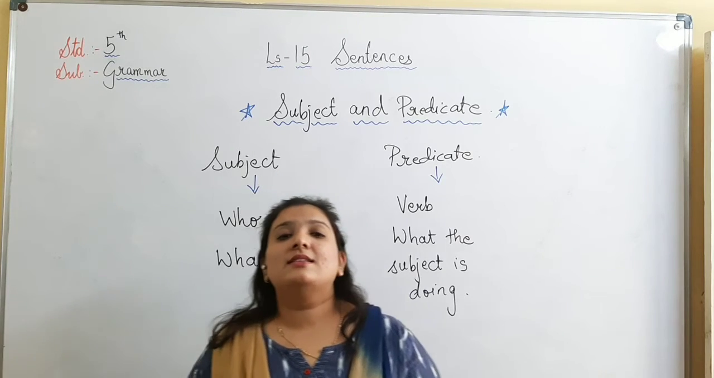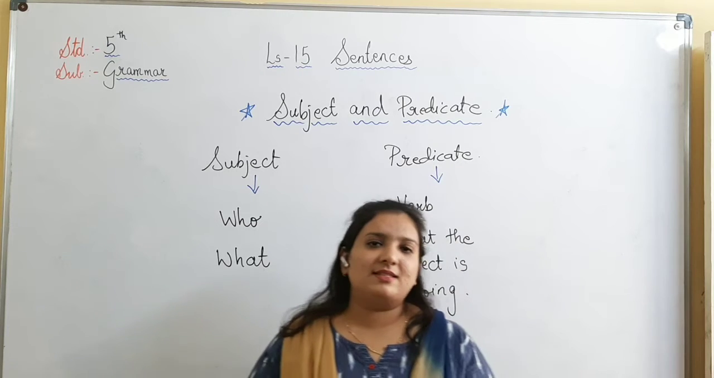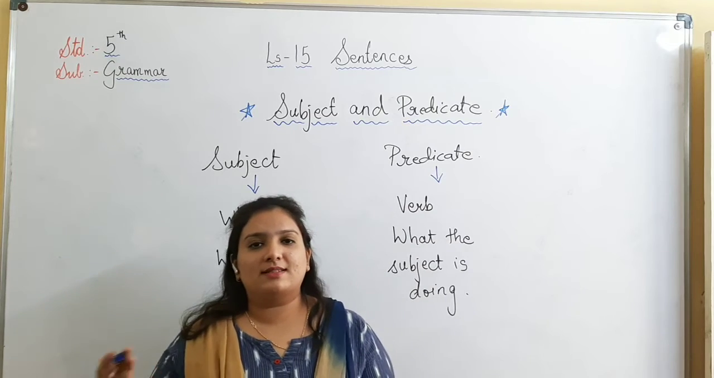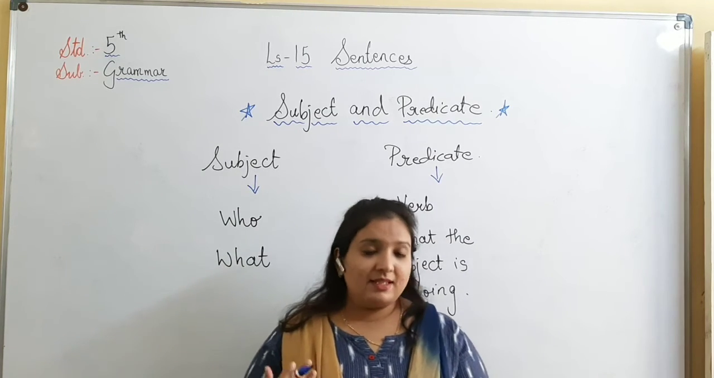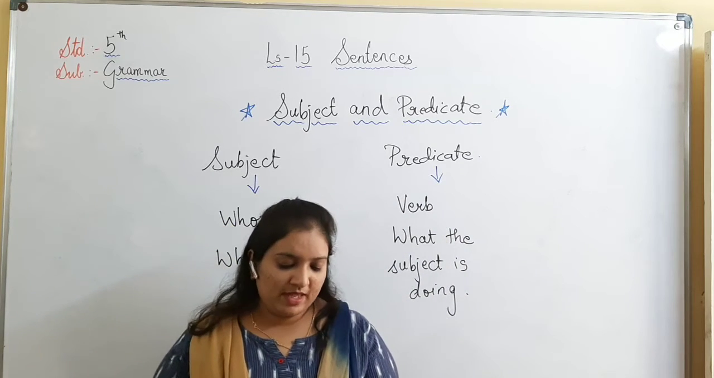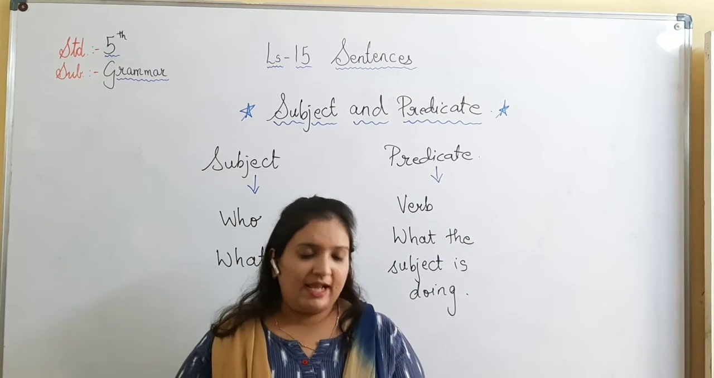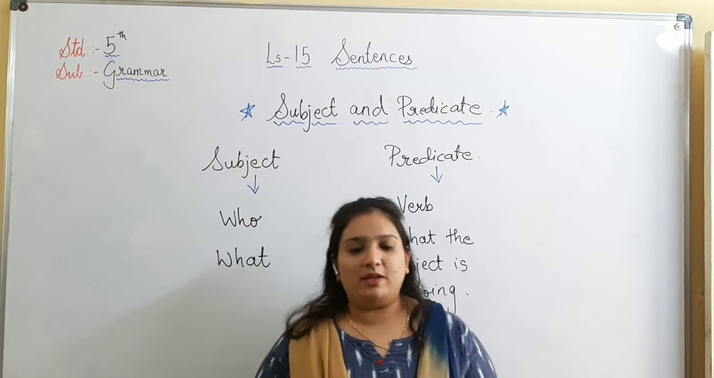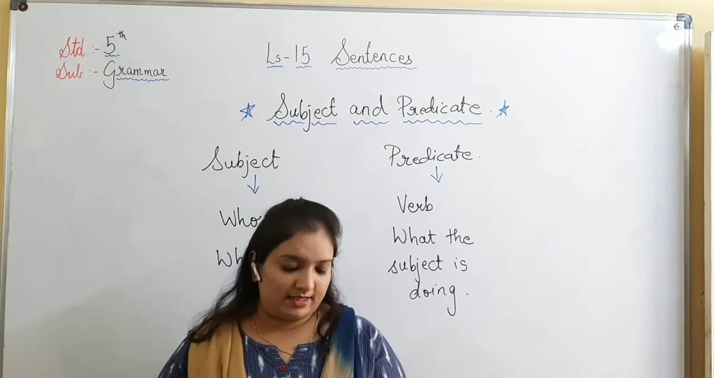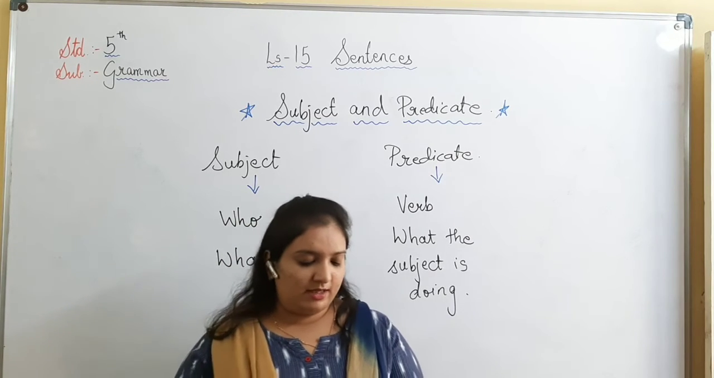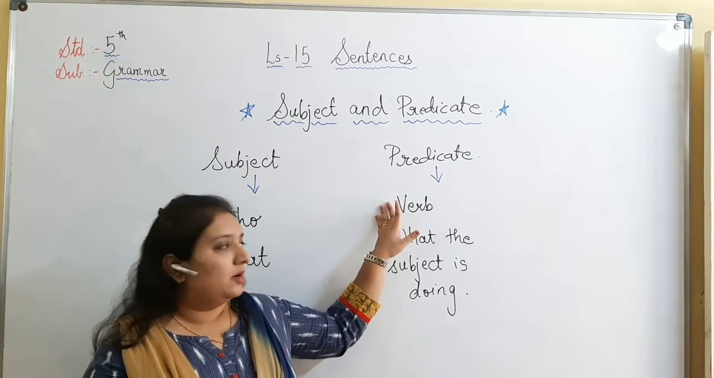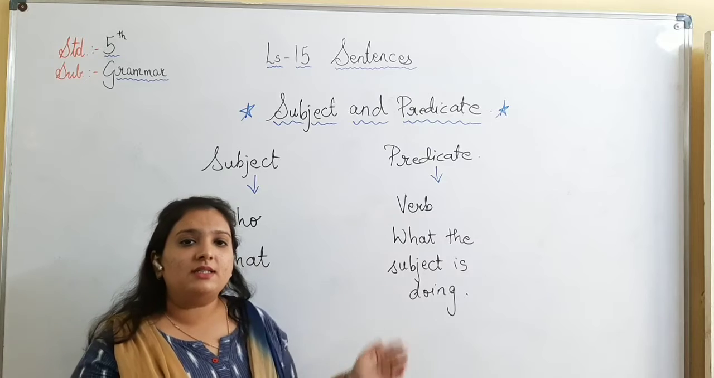Our next topic is subject and predicate. What is subject and predicate? First we will see every sentence has two parts, a subject and a predicate. The subject tells us who or what the sentence is about. It is either a noun or a pronoun and may consist of one word or many words. In imperative sentences, the subject may not be stated, it is understood. But in the predicate, what is predicate? It always consists of verb and it tells us what the subject is doing.